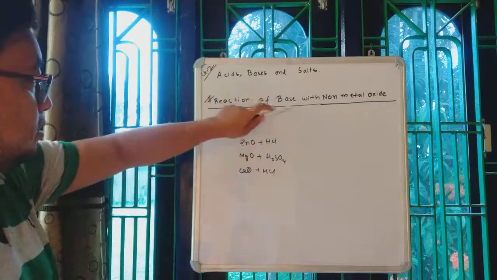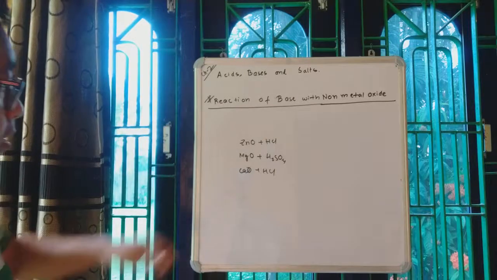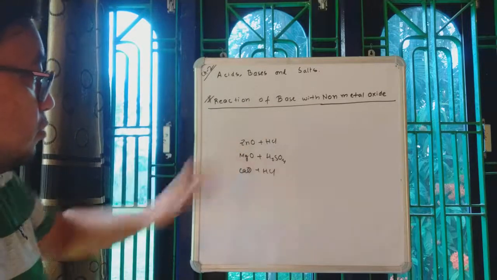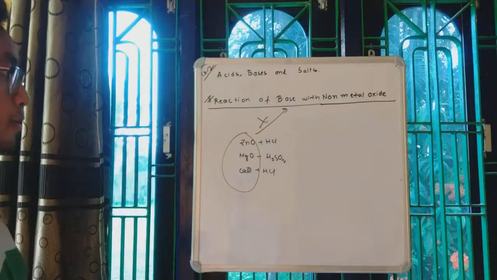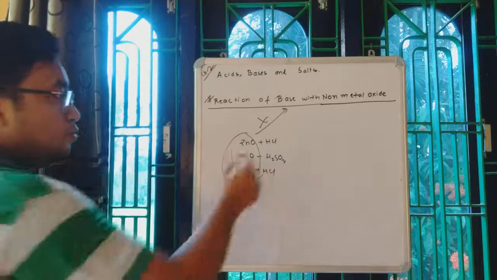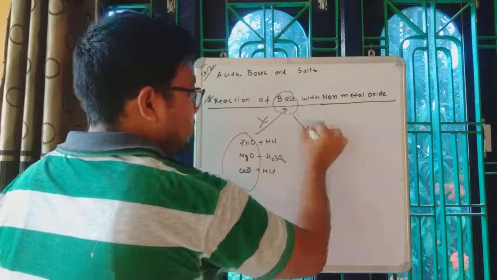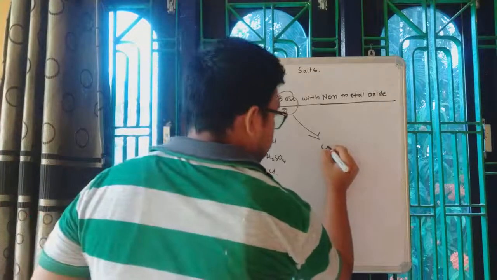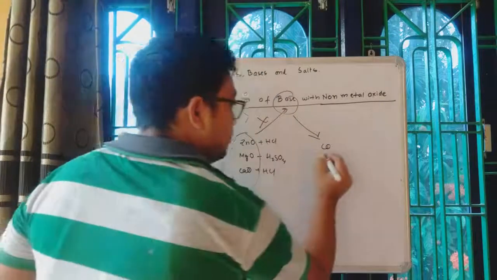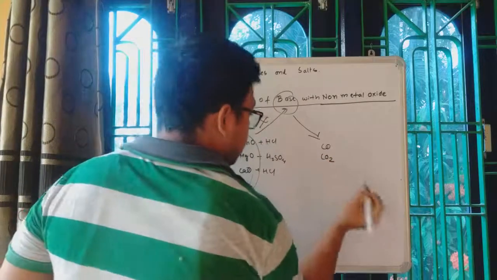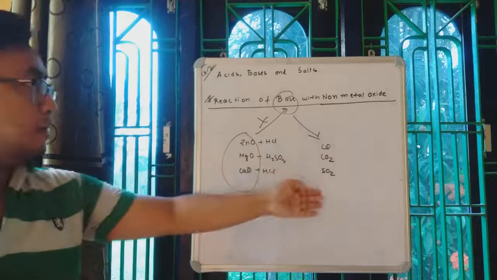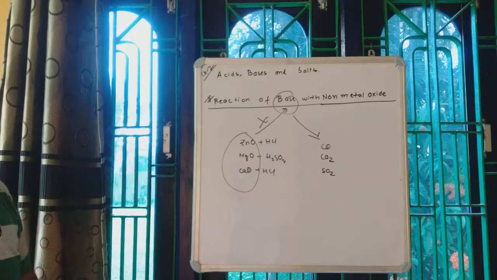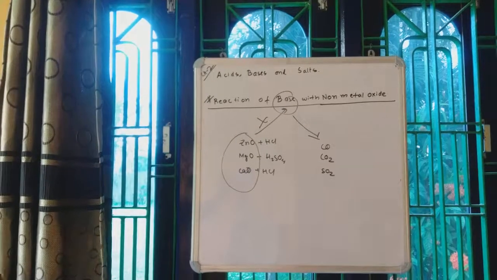However, in case of base, these metal oxides do not react with bases. They react with acids. So bases react with non-metal oxides like carbon monoxide, carbon dioxide, sulfur dioxide, etc. You have to understand the difference, then it will be easier for you to remember.